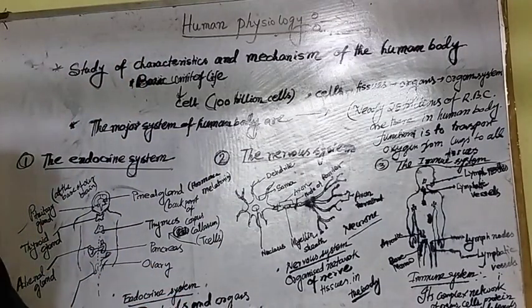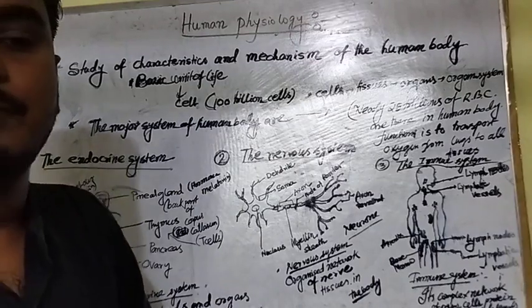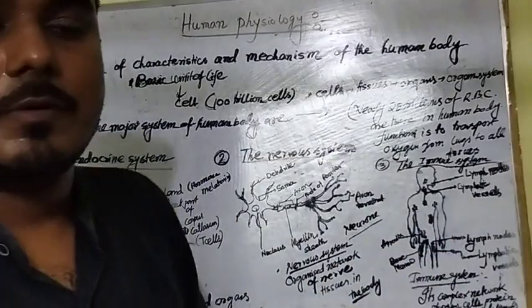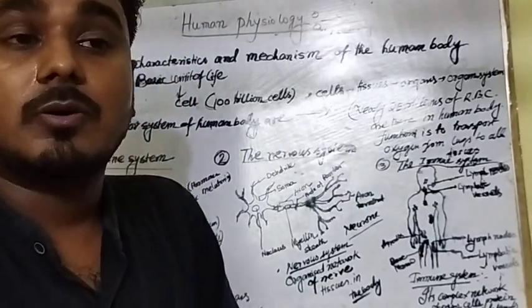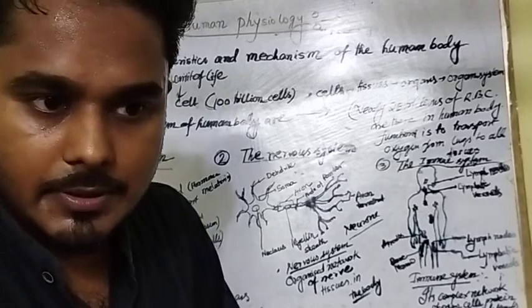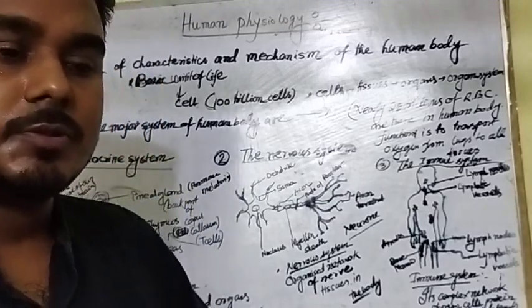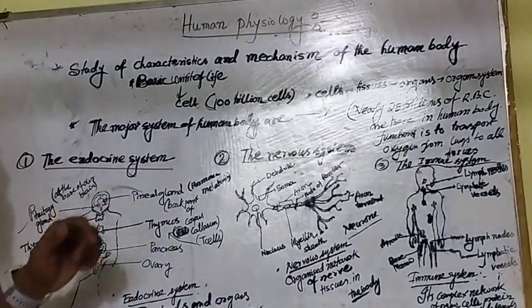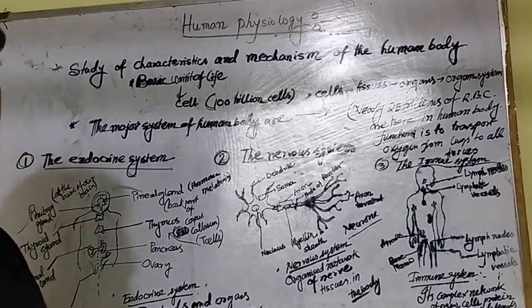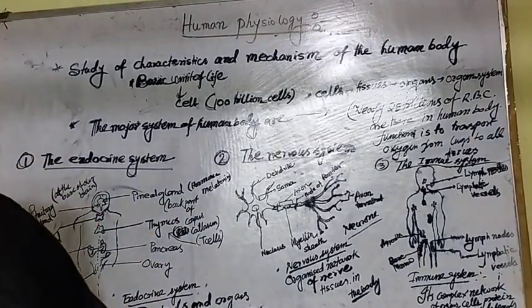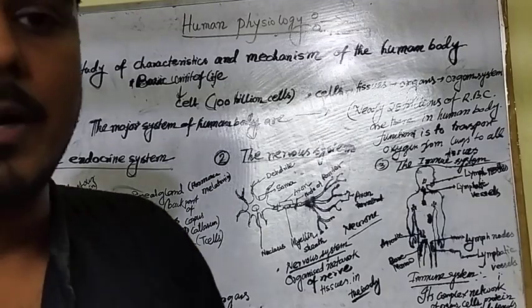the pituitary gland. What is the pituitary gland? The pituitary gland is located in the brain below the hypothalamus. It controls secretion of various major hormones, and it controls growth, development of the body, and reproduction. So these are the major functions of the pituitary gland. You can also see that the pineal gland is there. The pineal gland is located at the back part of the corpus callosum, and it secretes a hormone called melatonin.